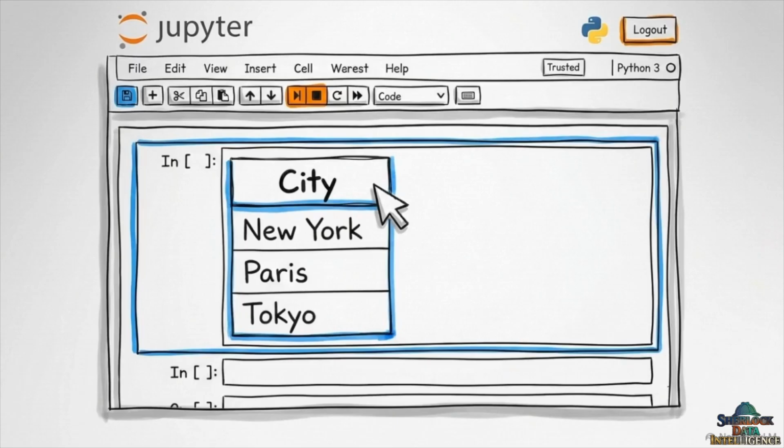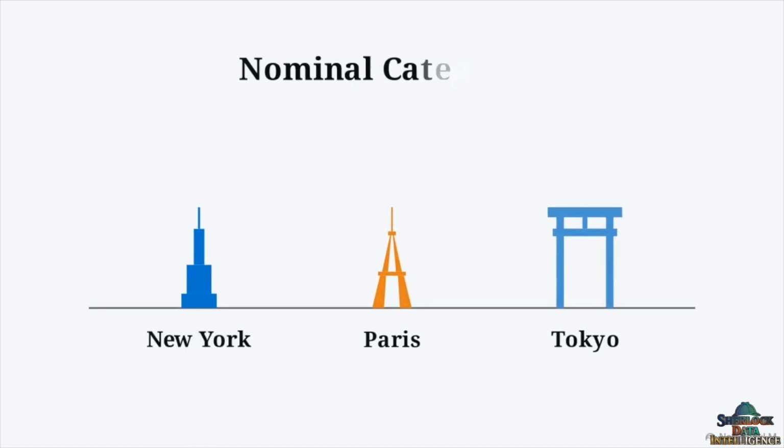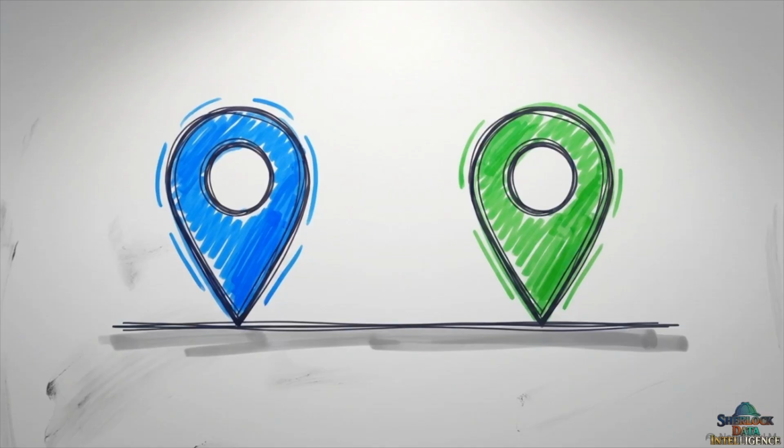Here is a standard data frame loaded into a notebook. We want to focus on this city column containing New York, Paris, and Tokyo. These specific cities are nominal categories. That means they represent distinct identities with no natural mathematical rank or order. Paris is not mathematically greater than New York.